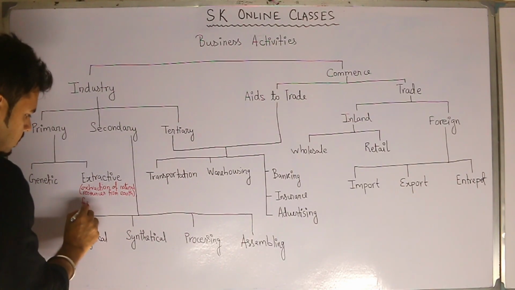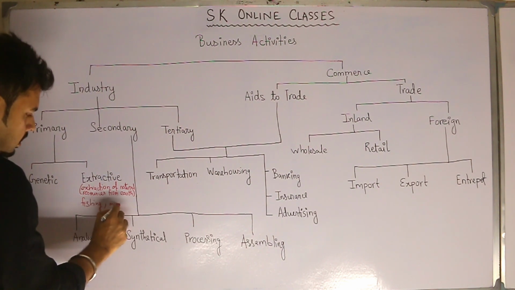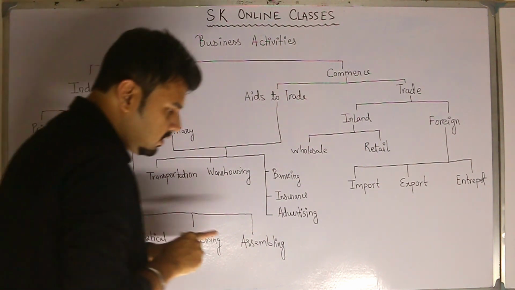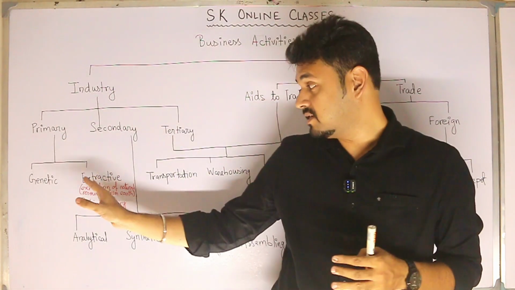Example: fishing, mining. I know many of you understand about extractive industry from the very word extraction or extractive.